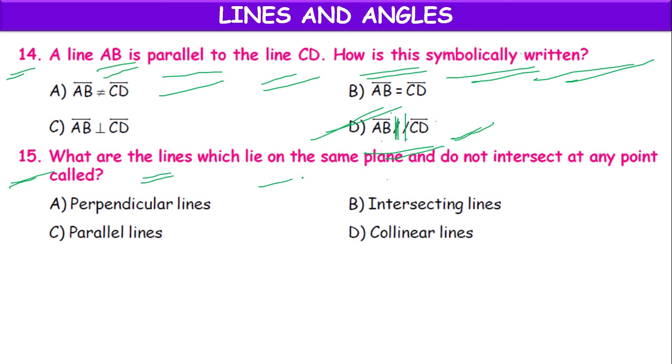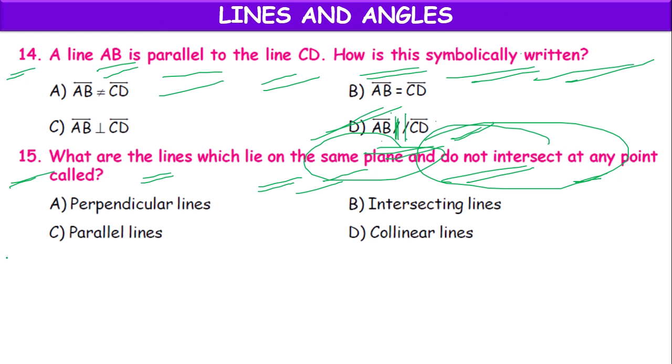What are the lines which lie on the same plane and do not intersect at any point? Lines that do not intersect and lie in the same plane are called parallel lines. Because they never intersect, the distance between them at any point is fixed. So they are parallel lines.